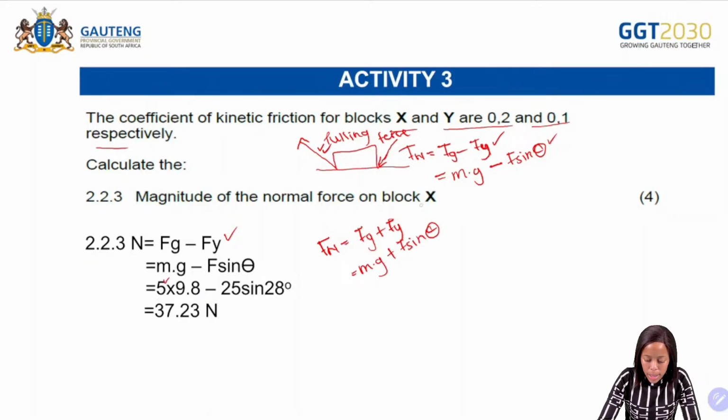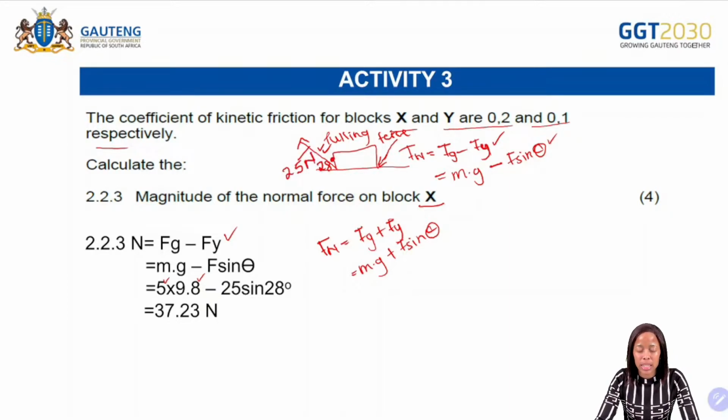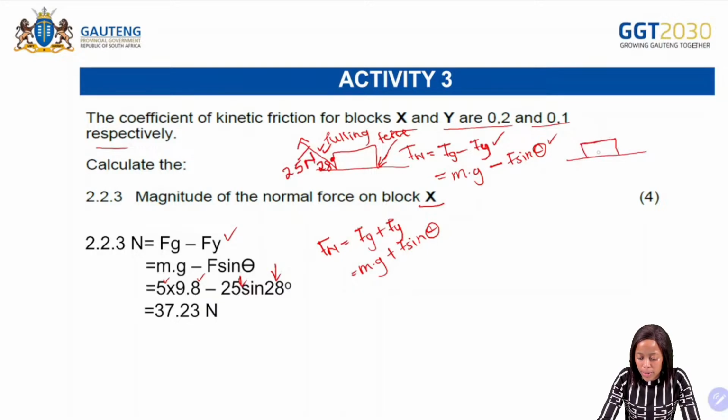So remember, the X is the 5 kilogram block, and then your gravitational acceleration constant, where do you get it? On your data sheet there. And then remember the force, it was given as 25 Newton with an angle of 28 degrees. So that is where we are getting our 25 Newton and our 28 degrees there. So from there you can calculate and you'll get your answer as 37,23 Newton.